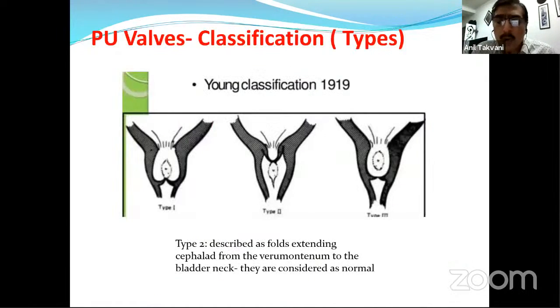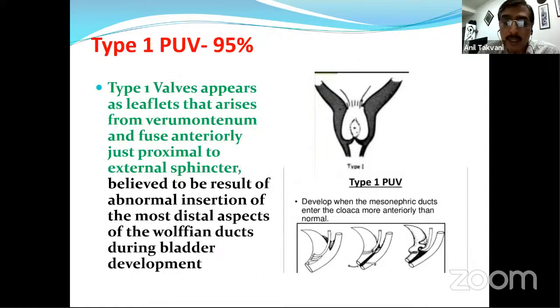So quickly we go through the theoretical part of the PU valve classification, which was published in 1999, proposed by Young, and we still talk about this type of valves even in today's discussion. This is about type 2. It is described as folds extending from the verumontanum to the bladder neck, and these are not obstructing folds, so these are considered normal.